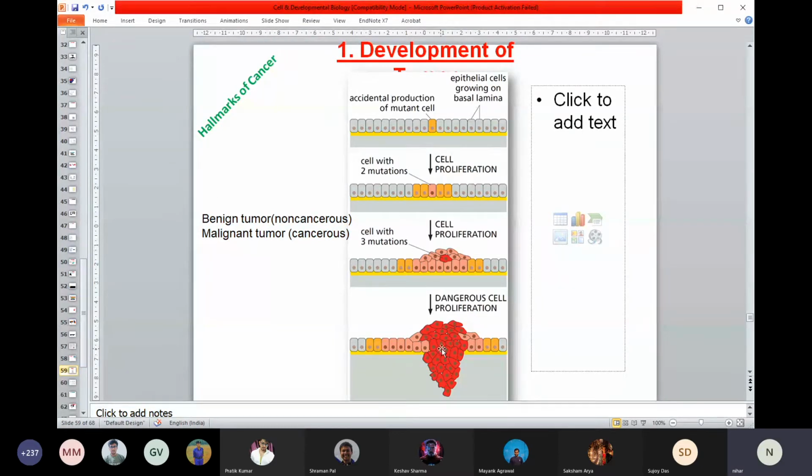So what is malignant? Now, if the cell from this place detaches, goes to the circulation and moves to another part of your body. If it detaches from here and comes to the blood, like any other blood cell, it can move from one part of your body to another part. So from the skin, it might go to your lung, it might go to your heart, it might go to your liver, and there it will get stuck and it will grow there.